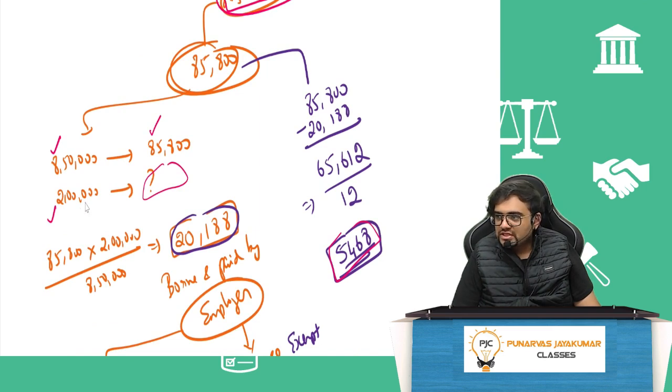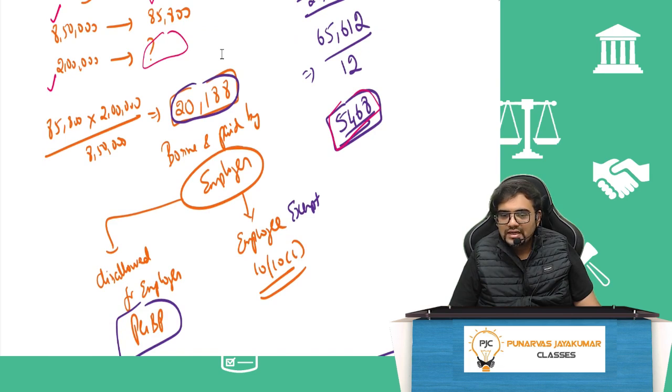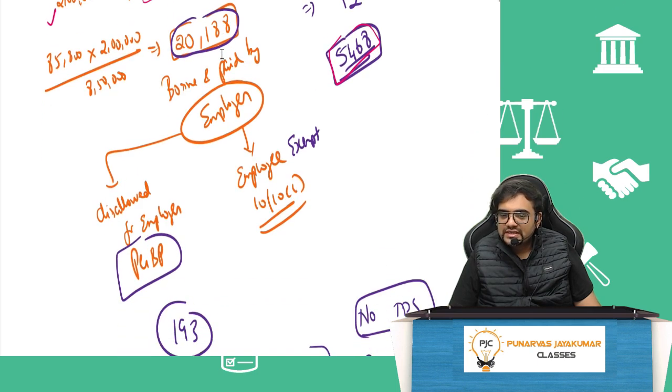For 2 lakh rupees, what would be the tax? For 2 lakh rupees the tax would be 20,188. This 20,188 is borne and also paid by the employer. So this amount of 20,188 is disallowed for the employer under PGBP, and for the employee it is exempt under 10(10CC), which we just saw now.